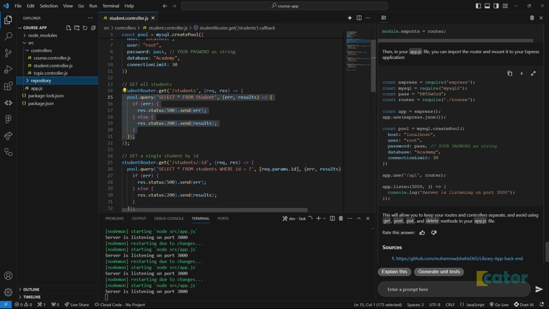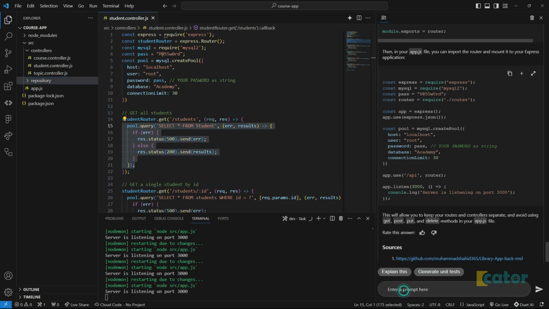So how would I ask it the question? Maybe, let's say, looking into the student.controller.js file, please take out any code from, let's say, MySQL 2 and put it inside the student repository.js file.